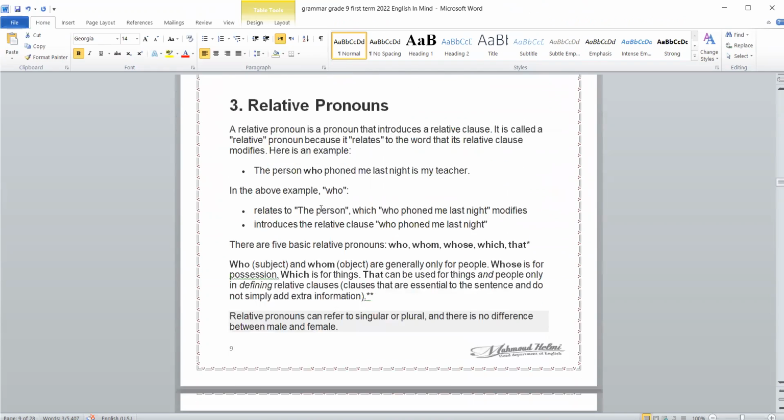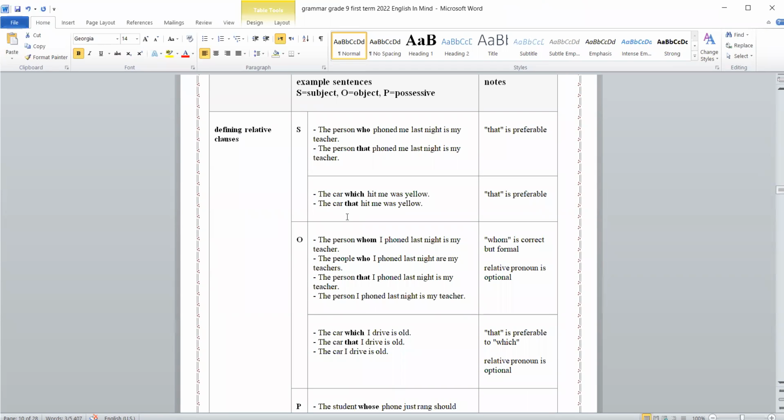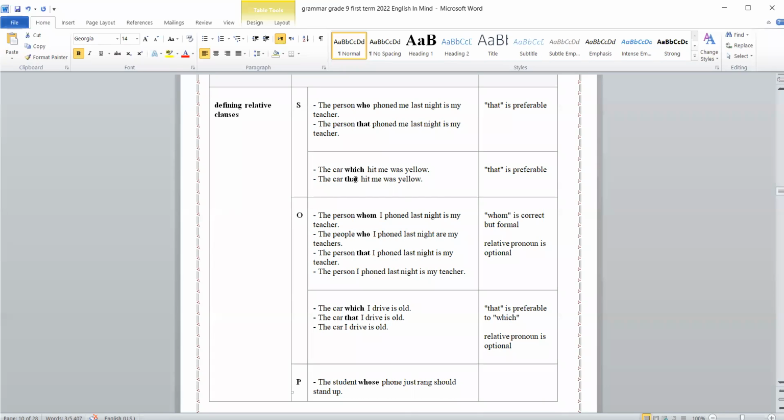Relative pronouns. Here we have who, it's used for people. The person who phoned me last night is my teacher. The person that phoned me last night is my teacher. Which is for things, but here that is preferable. We can use that instead of who. The car which hit me was yellow. The car that hit me was yellow.